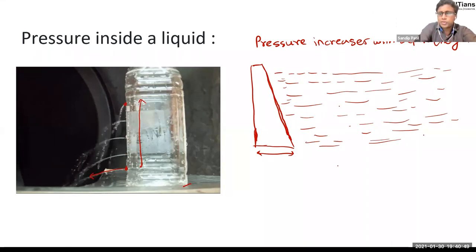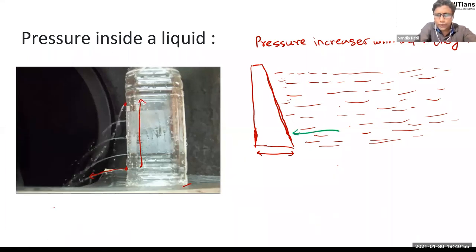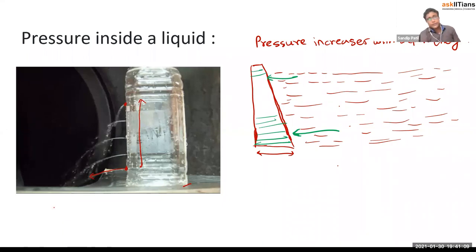A similar thing happens in the case of a dam also, right? Water at the bottom is going to apply a lot of force compared to at the top. Therefore, to stop that pressure, to stop that force, this wall at the bottom is very broad compared to the top. Okay, so remember this concept about the dam.